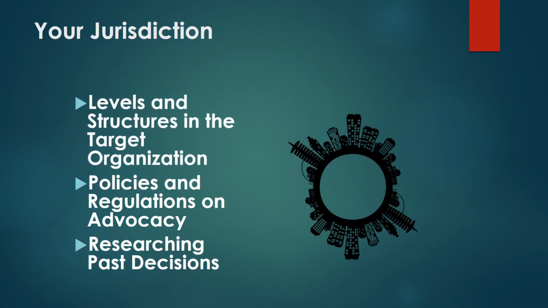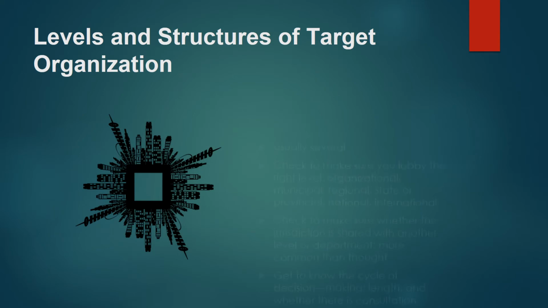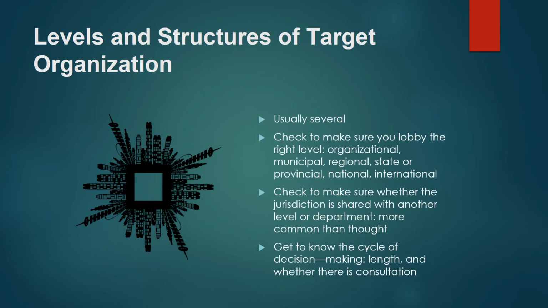We will now look at the levels and structures in the target organization. There are usually several levels and structures of decision-making in any target organization. Check to make sure you lobby the right level: organizational, municipal, regional, state or provincial, national, or international. Check to make sure whether the jurisdiction is shared with another level or department. That's more common than is usually thought. And get to know the cycle of decision-making, its length, and whether there's a consultation.